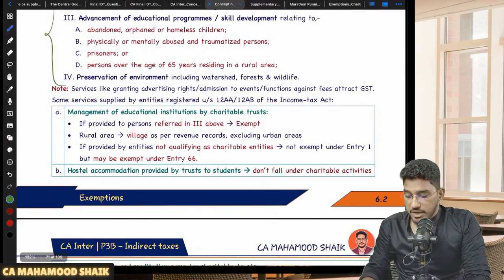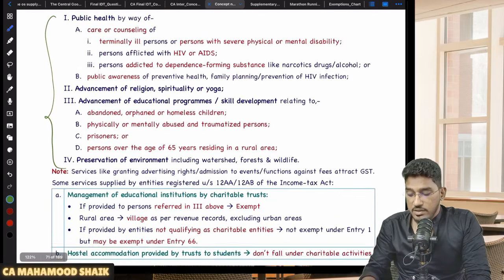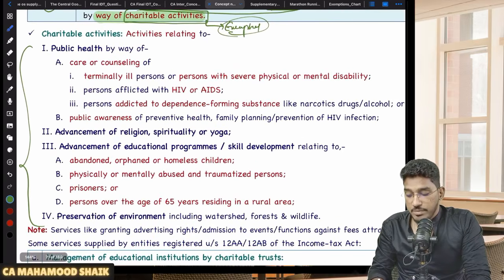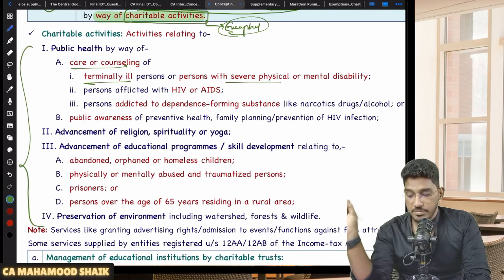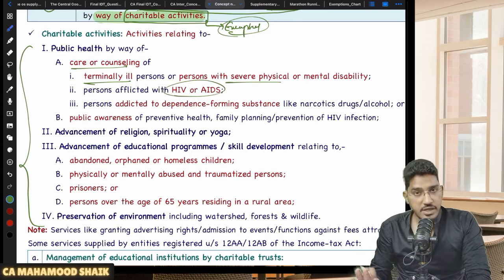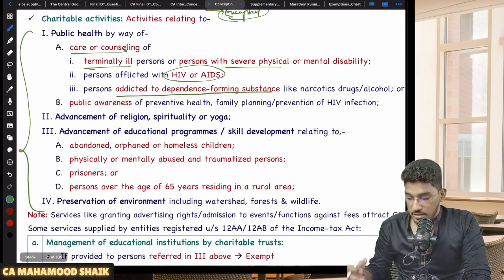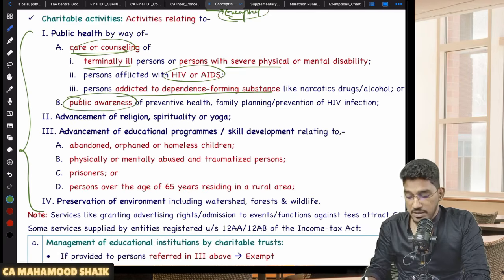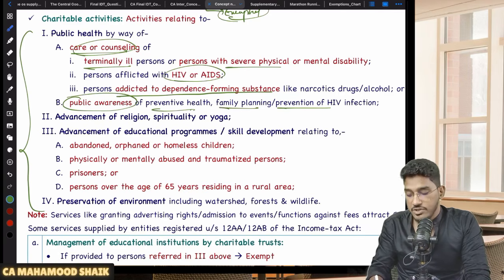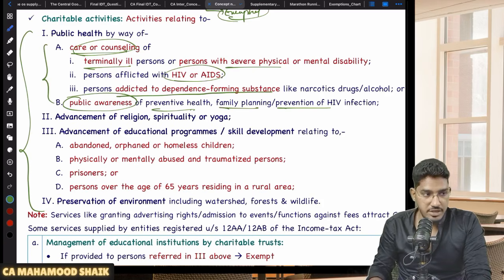Number one, services by way of public health. Public health of whom, sir? Public health by way of care or counseling of terminally ill persons or persons with severe physical or mental disability, persons afflicted with HIV or AIDS, and also persons addicted to dependence forming substances, like rehabilitation centers. So care or counseling in these areas. If you are not doing care or counseling, but spreading public awareness among the people regarding preventive health, family planning, or prevention of HIV infection, only these healthcare services will be considered as charitable activities.